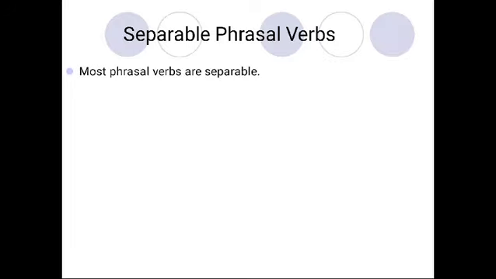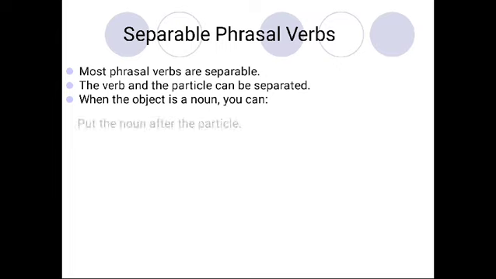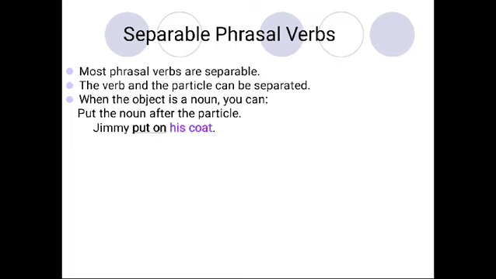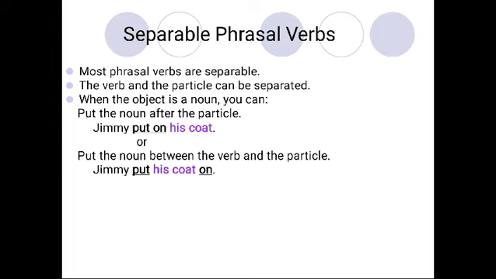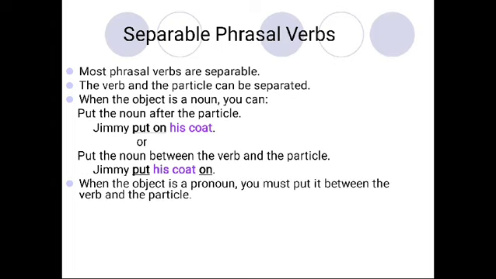We can see some separable phrasal verbs. Most phrasal verbs are separable. The verb and the particle can be separated. When the object is a noun, put the noun after the particle. For example, Jimmy put on his coat, or put the noun between the verb and the particle. Jimmy put his coat on.